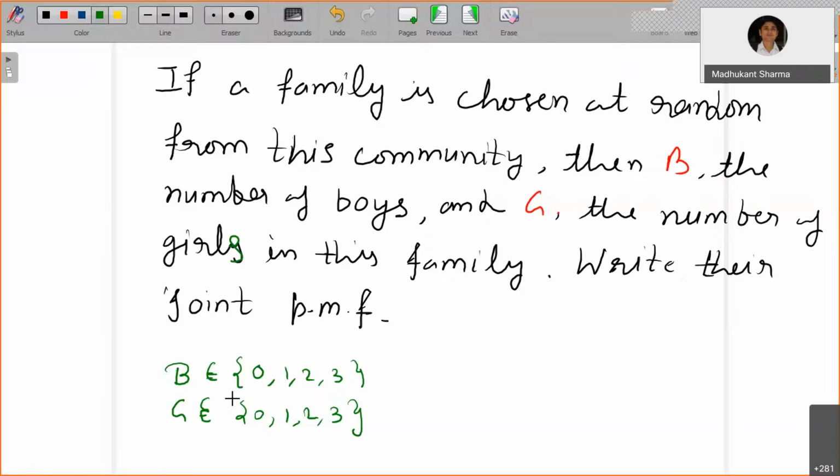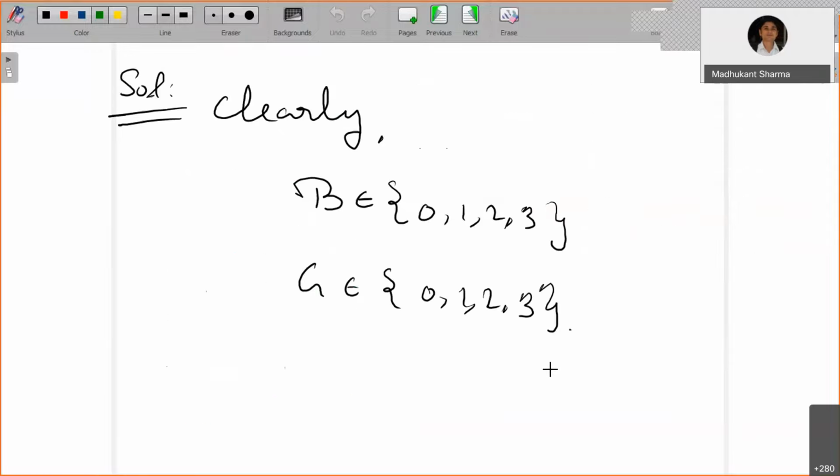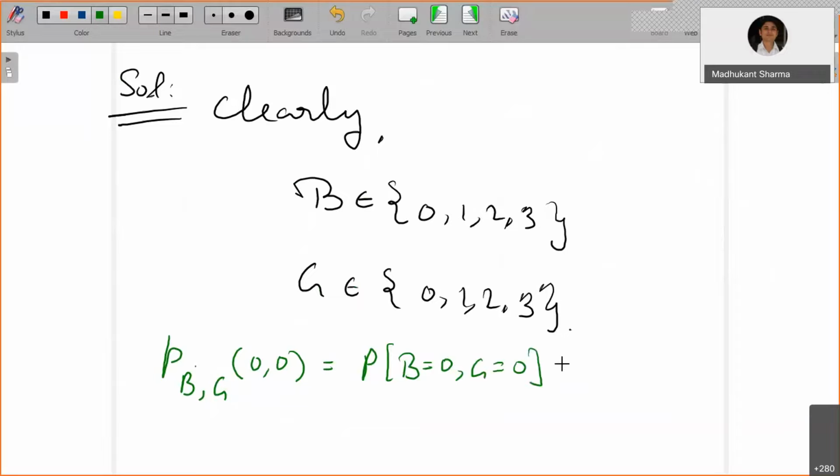Okay, right. So we want to assign the joint PMF for this case. What is the probability? If I define this joint PMF, it is going to depend on B and G, let's say for 0, 0. So that's going to be the probability of B equals 0 and G equals 0. That means no boy, no girl.